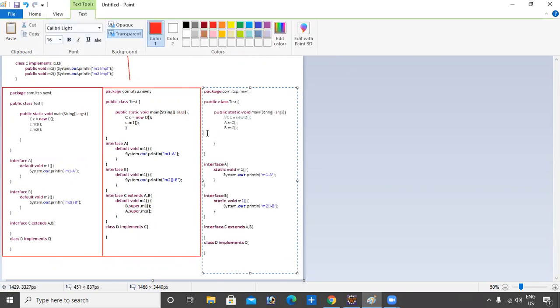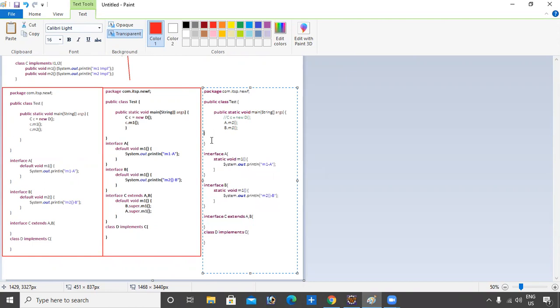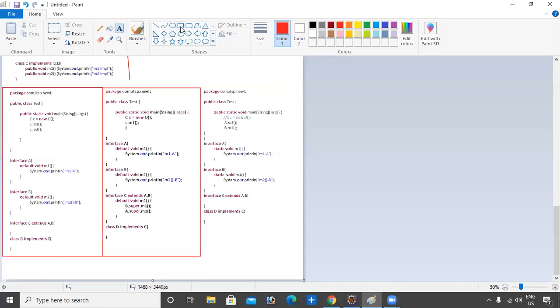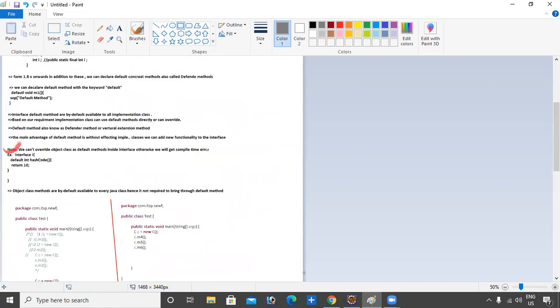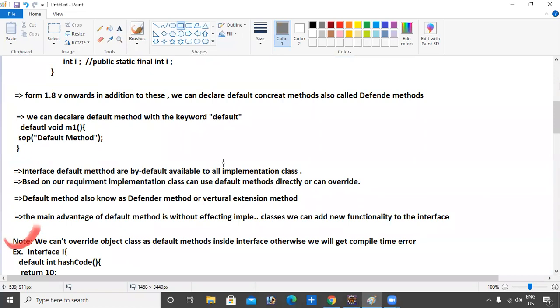Now these are the three cases. I hope you are clear about the default methods.